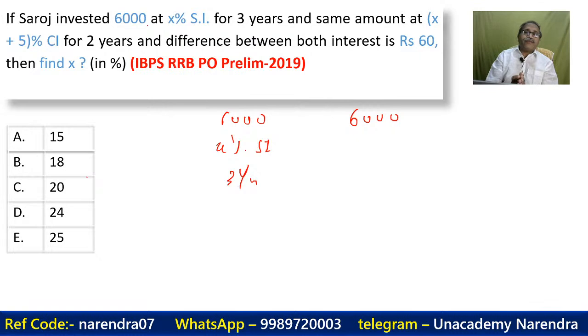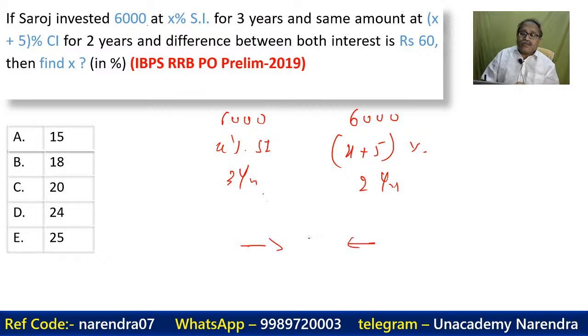Now, I request all my friends to please look at the board. Now, here it is X plus 5%. And for how many years? It's for 2 years. Now, the difference between the interest from year to year. What is the difference from year to year? It is rupees 60. The difference from this to this.